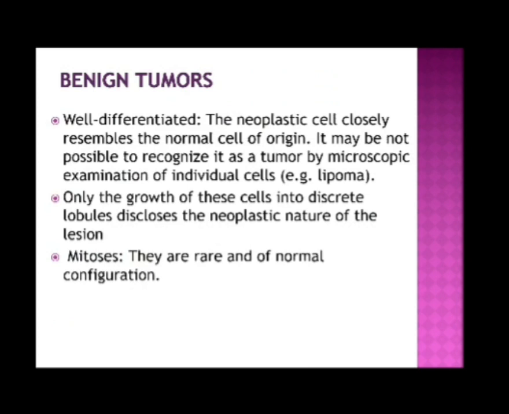The neoplastic cell closely resembles the normal cell of origin. It may not be possible to recognize it as a tumor on microscopic examination of individual cells, for example in lipoma. Only the growth of these cells into discrete lobules discloses the neoplastic nature of the lesion. Mitoses are rare and of normal configuration.